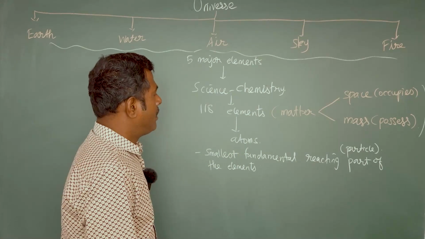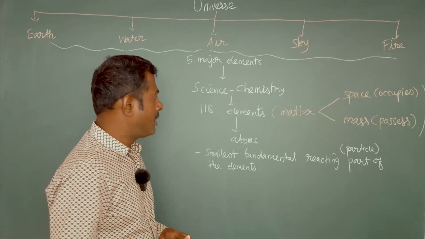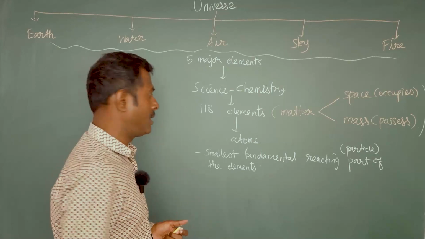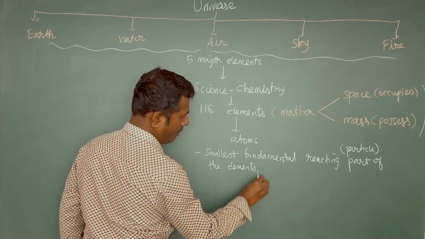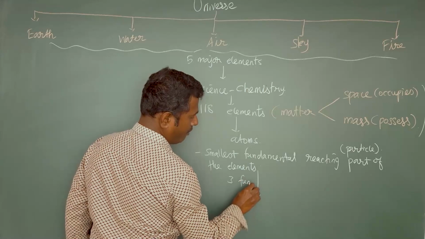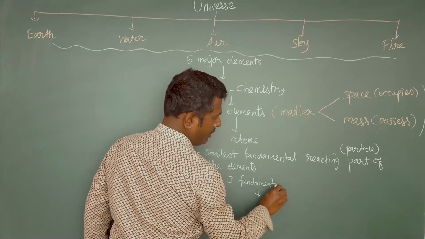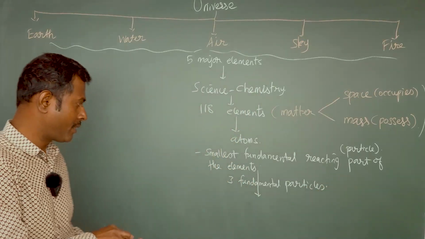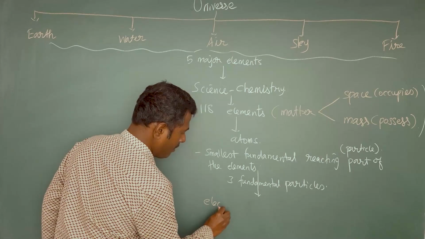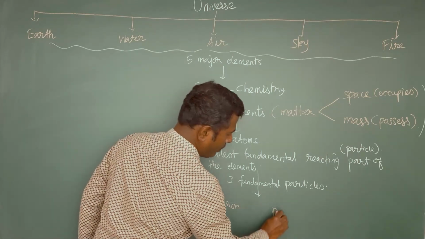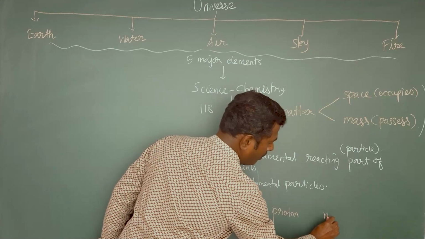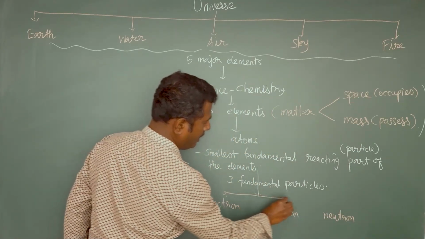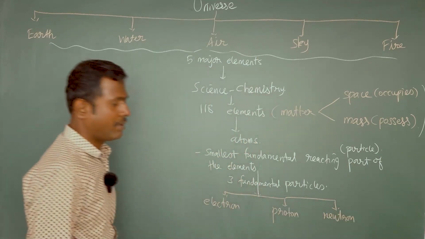Scientists have discovered that every atom consists of three fundamental particles: electron, proton, and neutron.